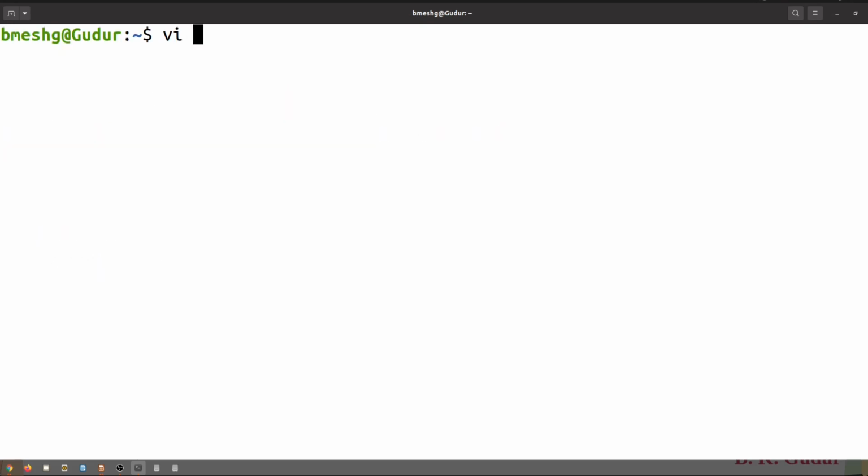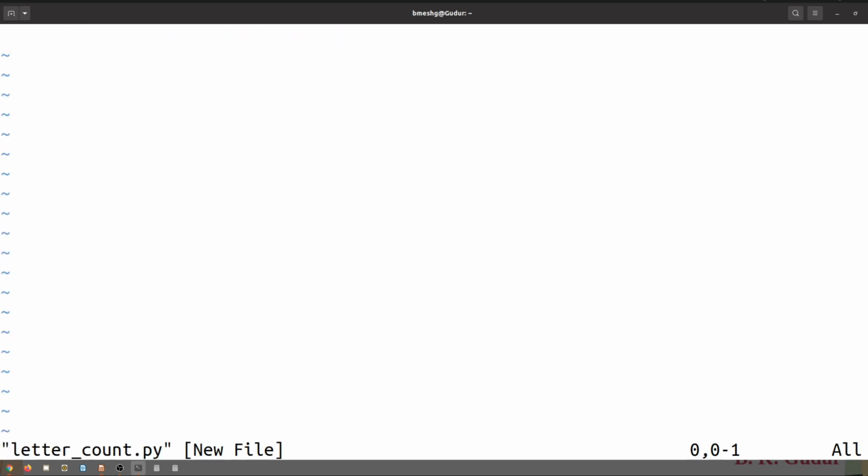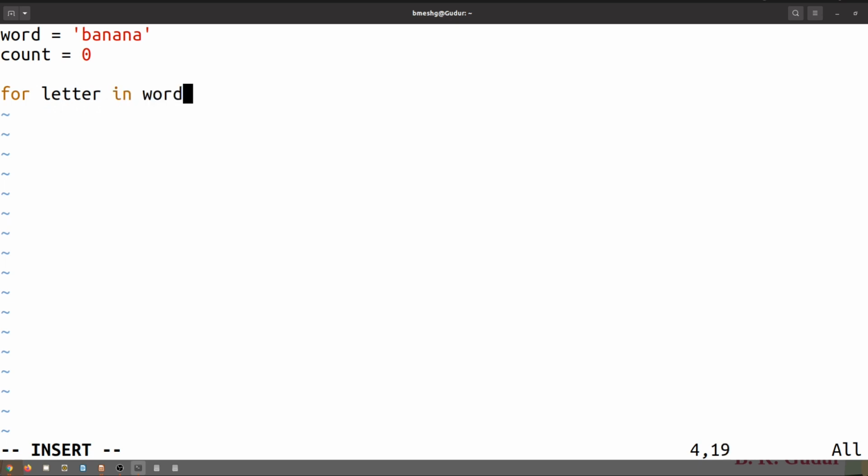So let me open a simple file called string count, or say letter count. The file name is letter count. Here I'm going to write the script. So let us take word is equal to banana, and dear students, one more variable, count is equal to 0, and here I am going to use for letter in word, and here if letter is equal to, double equal, A, then count is equal to count plus 1.